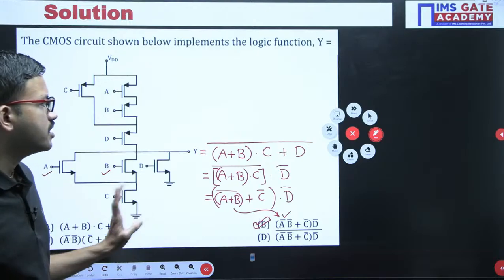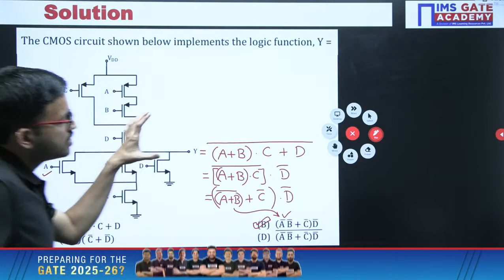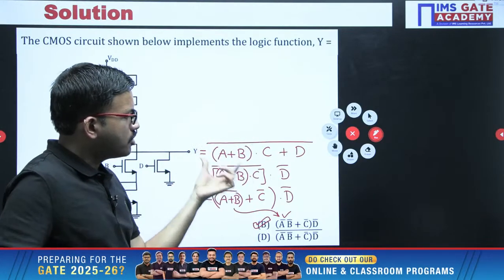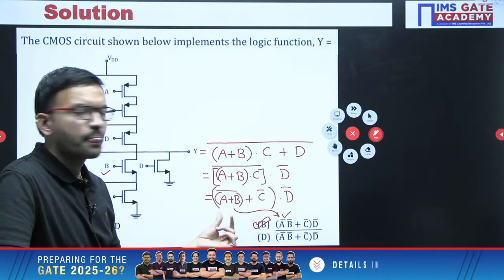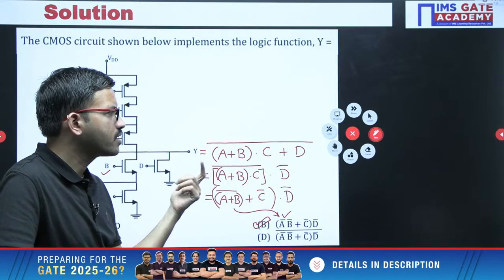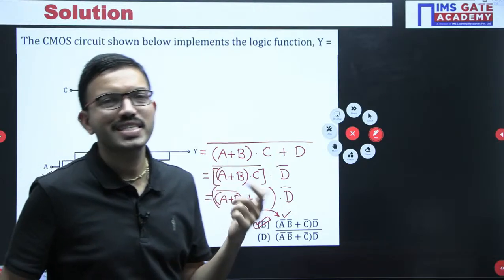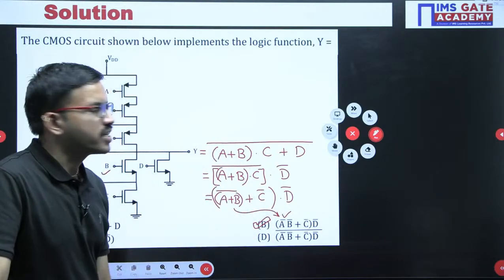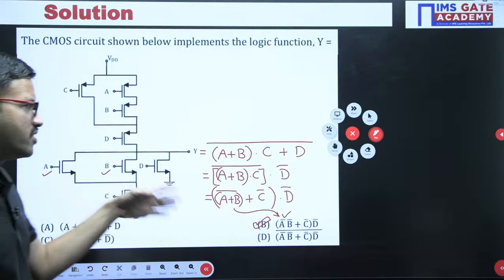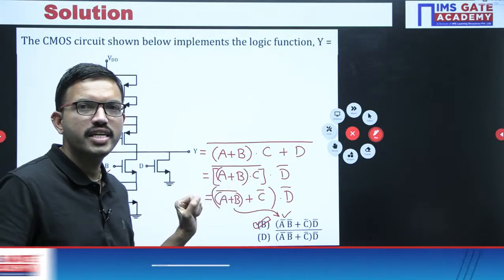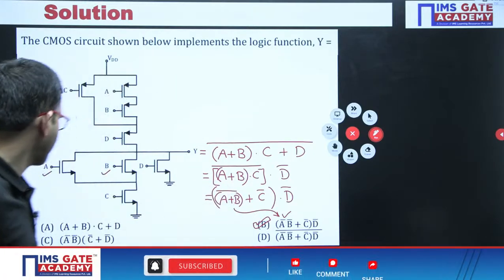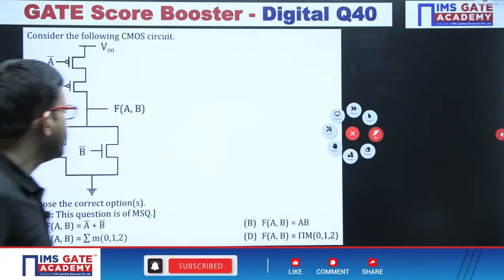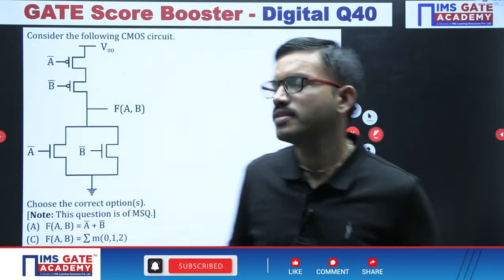I hope it is clear for everyone. See, once after writing the expression, in order to identify the correct choice, you can apply whatever De Morgan's law you have learned in the second chapter. And even if simplification is required, whatever other laws you have learned in the second chapter, you can apply. Right, with this understanding, all of you give a try for this question.